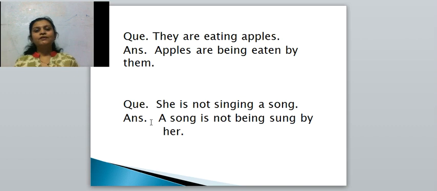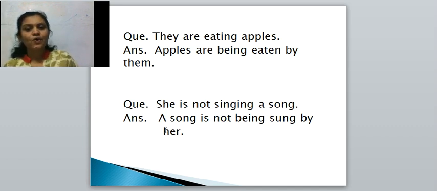In our first sentence, what was there? Not was not there. And in this sentence, we have used not. She is not singing a song. Means, as usual, the object is taken in the beginning of the passive voice. What is the object? A song.